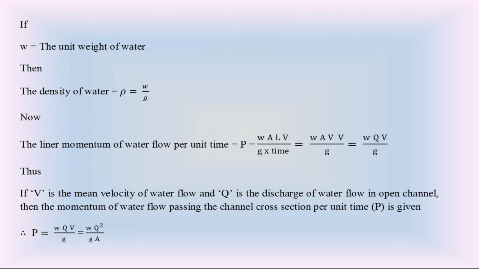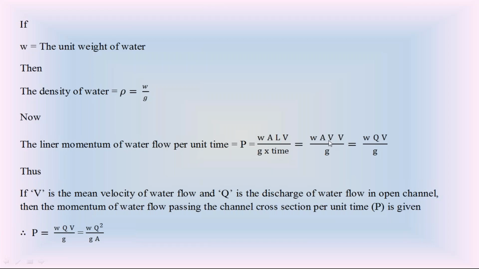Then we calculated the linear momentum of water flow per unit time in the open channel. Since we consider this per unit time, divide this linear momentum with respect to time. The linear momentum is unit weight W A L V by g. Because of per unit time, divide that linear momentum by the time.